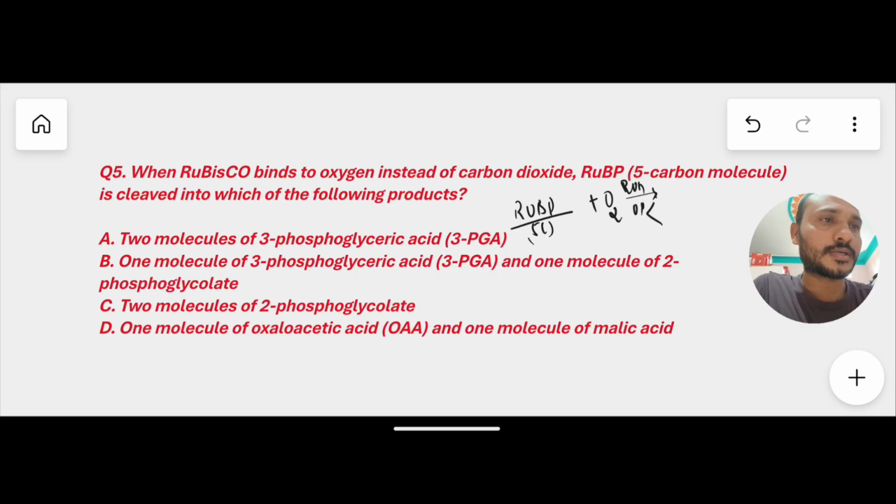So what products are formed? Here you have to identify which products are formed. Just now we discussed there are 2 products formed. Choose the right one and drop your answer in the comment box.